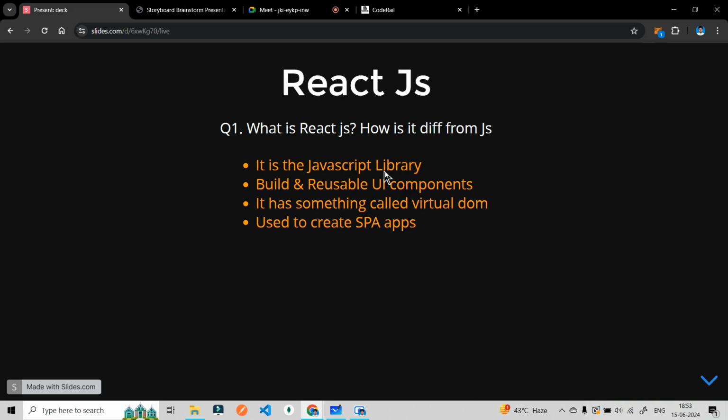JavaScript library, what are the UI components? It has something more, the virtual DOM, and it is used to create SPA apps.